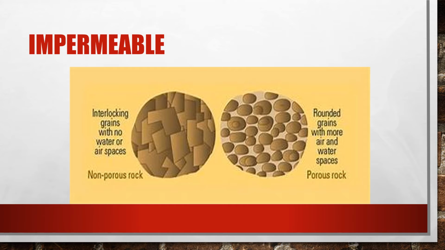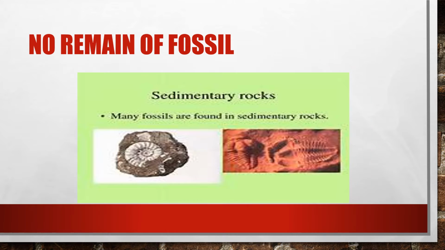Most of them are impermeable or non-porous rocks with interlocking grains and no water or air spaces. So they cannot absorb water, because the metamorphosis process completely blocks the original porosity and permeability of the original rock. No remains of fossils.